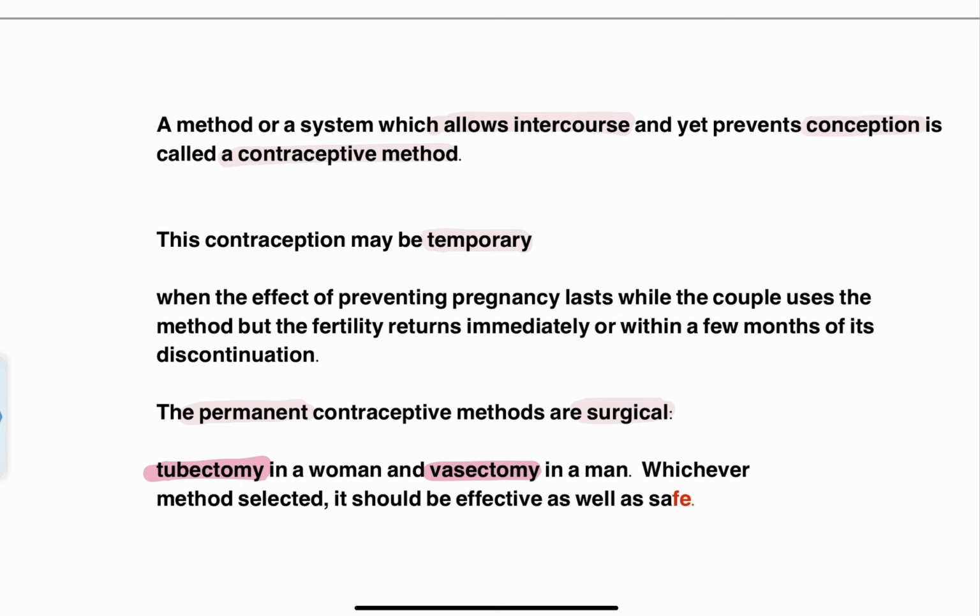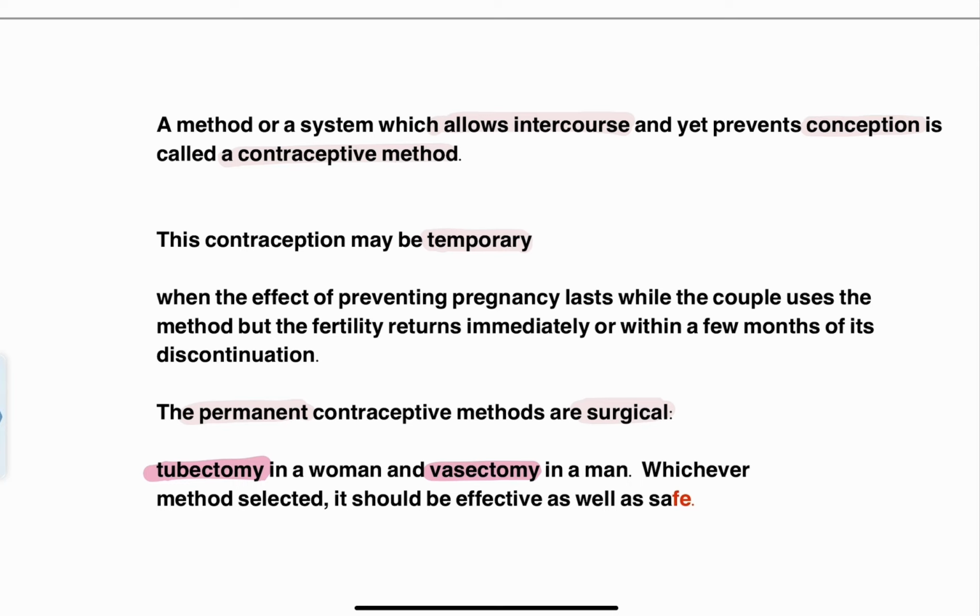It allows the couple to have coitus, and at the same time it is going to prevent the pregnancy despite having coitus. So this is termed as a contraceptive method or contraceptive system. This is the ideal definition of contraception.